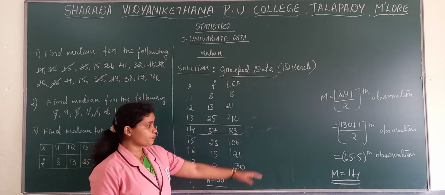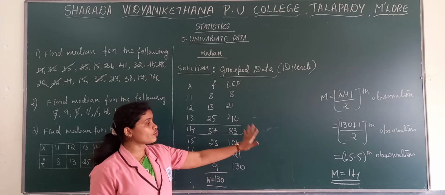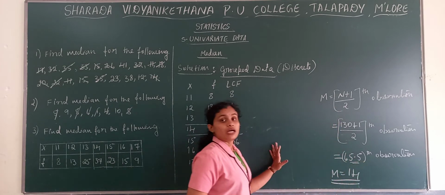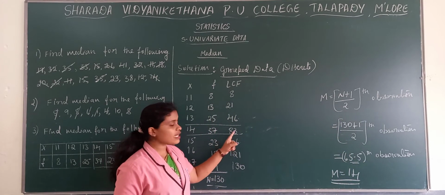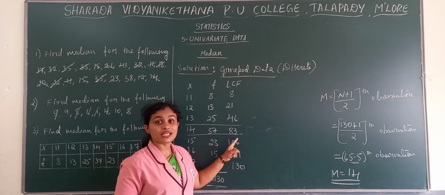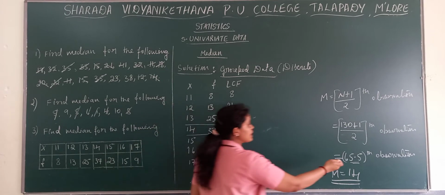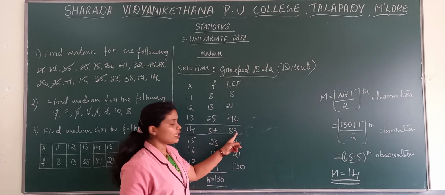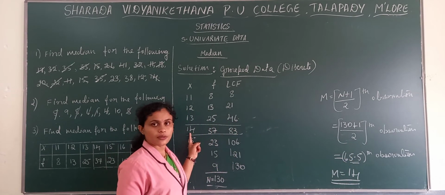In case of grouped discrete, after applying the formula, you will get a particular number. We need to observe in the LCF where that number will fall. For example, if you get exactly 83, this is the one.